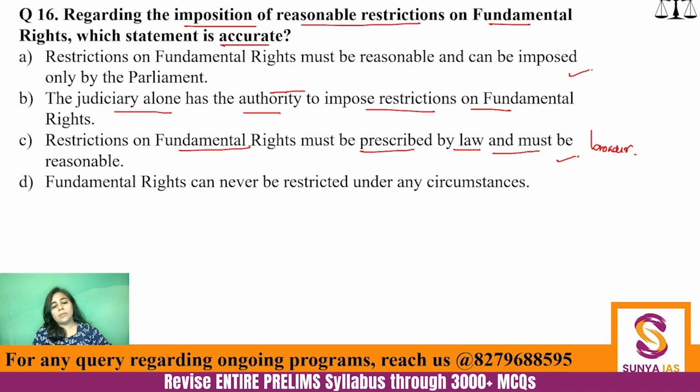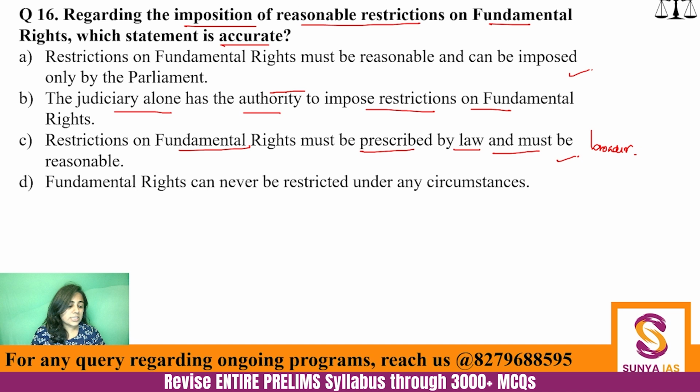Now, please understand that after Article 32, there are some more articles which you need to remember, which give sort of the exceptions to fundamental rights, and it's very important that you remember them.